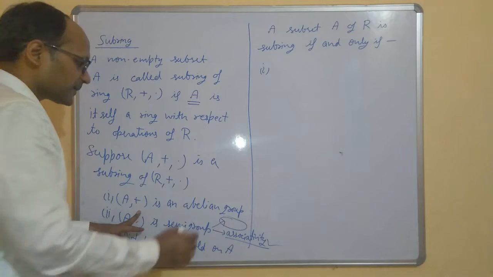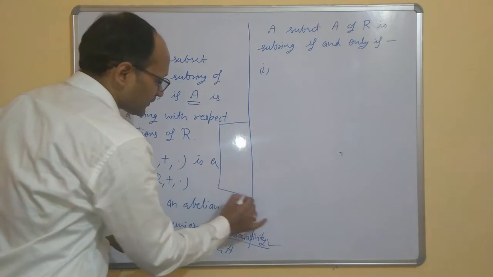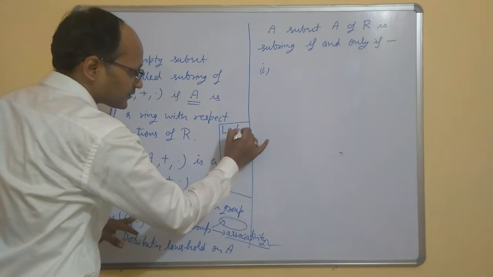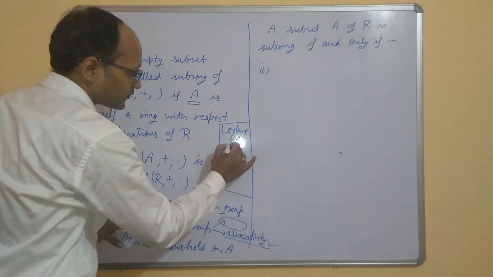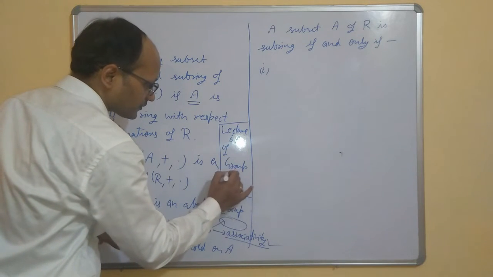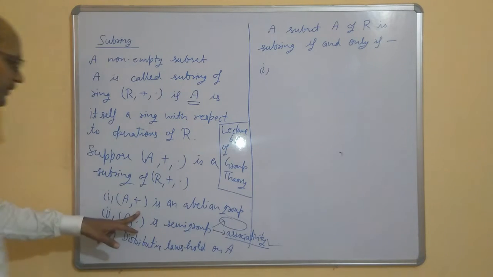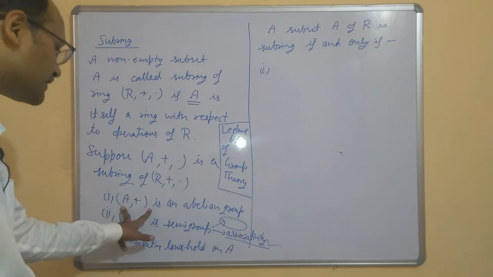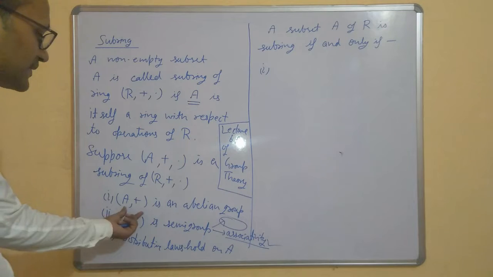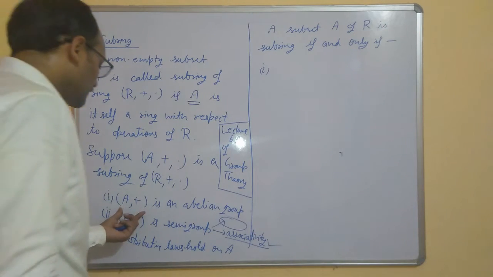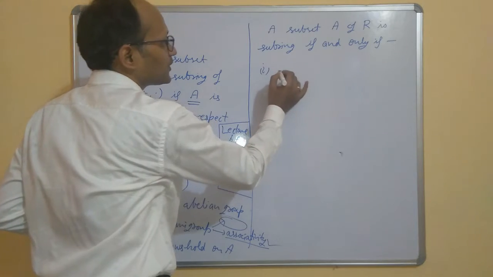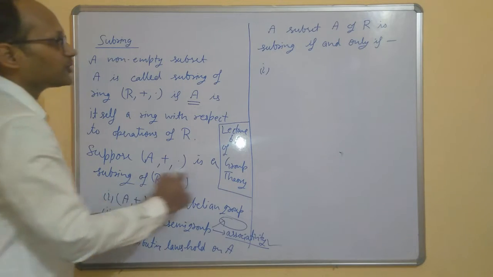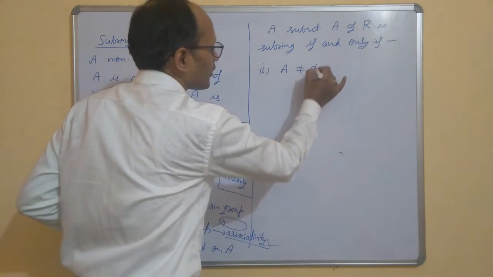While doing group theory and defining subgroup, we have done in lecture 6a of group theory a test for being a subgroup. So we can apply that test here to check whether A plus is a subgroup of R plus or not. Before checking the subgroup, A should be non-empty. So the first condition is that A should be non-empty.